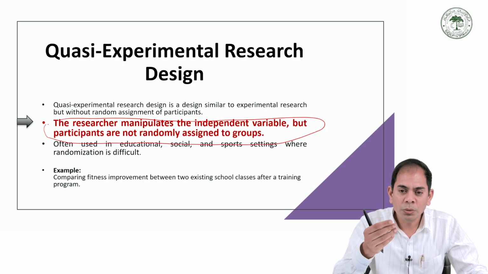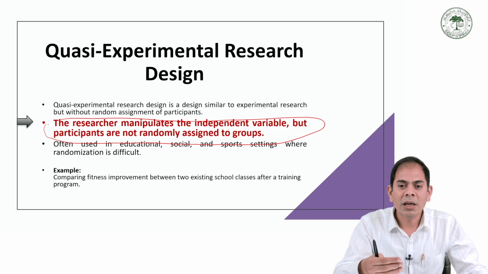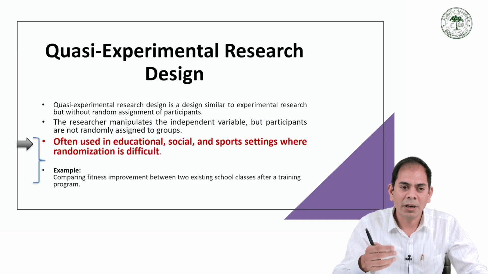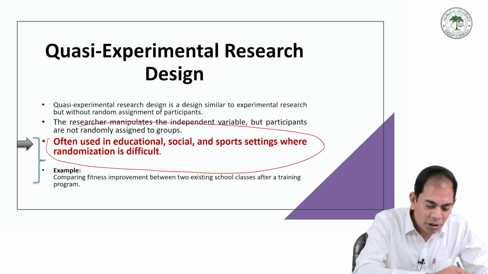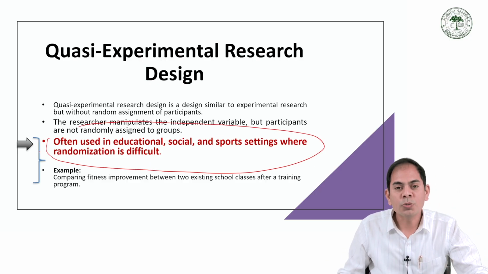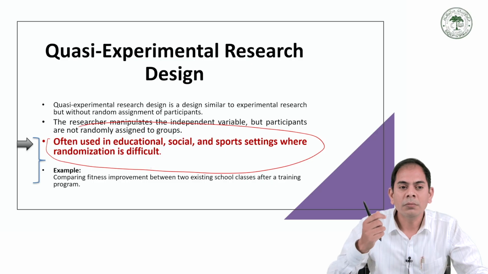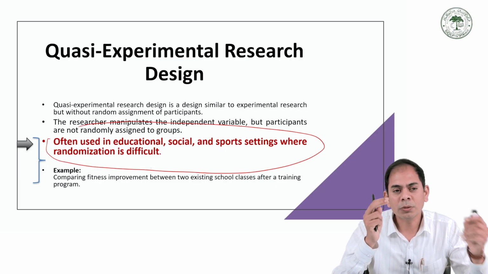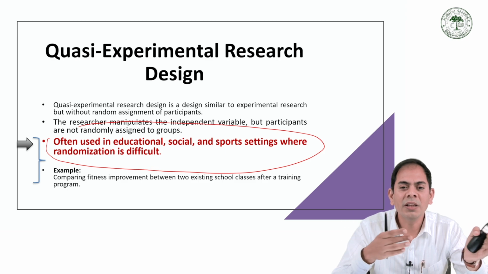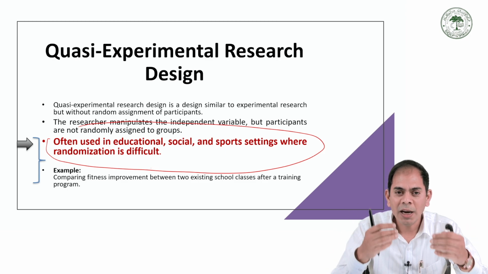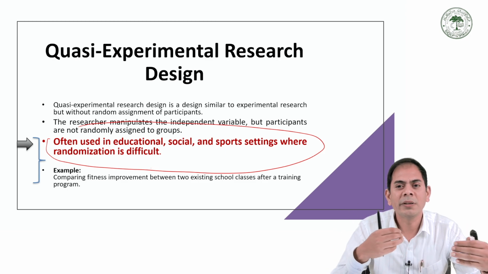Due to the lack of random assignment, the accuracy and reliability of the result may be affected. It is often used in education, social sciences, and sports settings, where randomization is difficult. For many researchers it is very difficult to randomize, and in that case we go for the quasi-experimental research design.